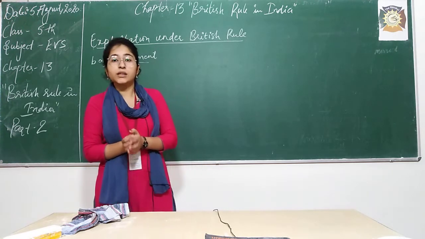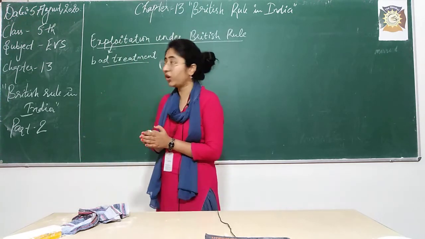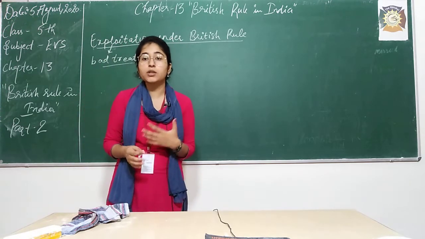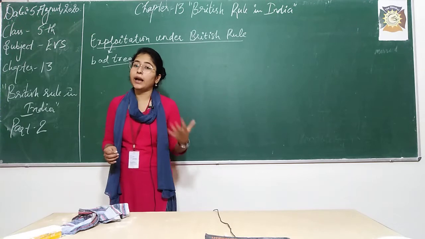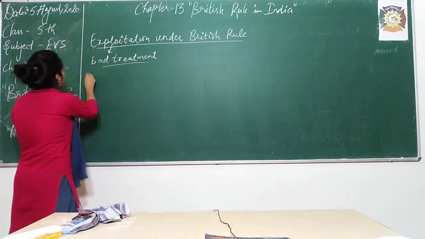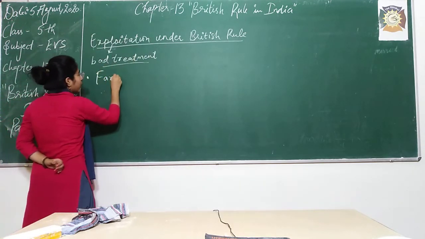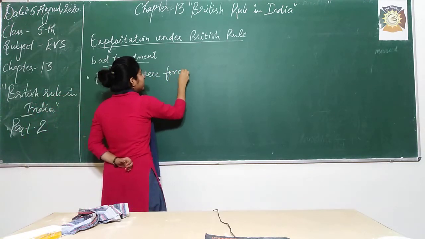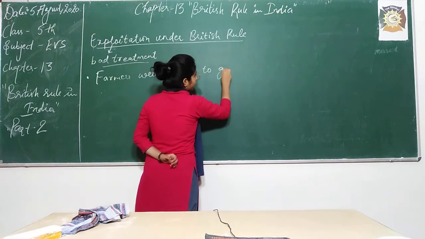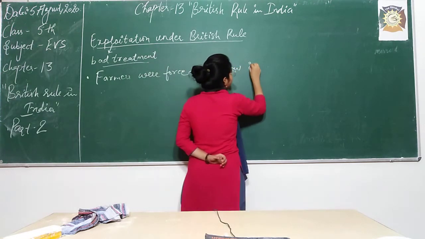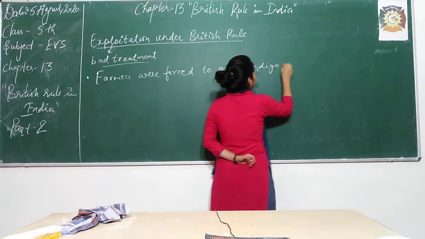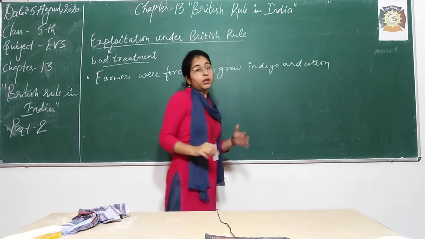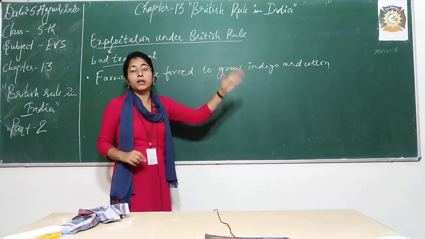So how did they start this exploitation? They started with the farmers, right? And what did they do? They forced the farmers to grow only indigo and cotton, right? The farmers were forced to grow indigo and cotton only. They were forced to grow these two crops, indigo and cotton.